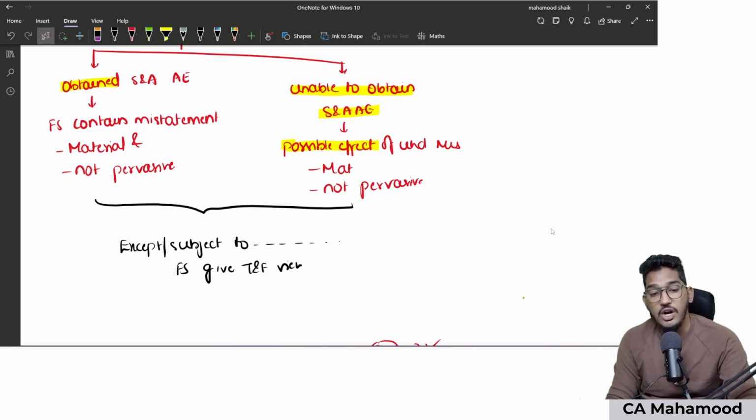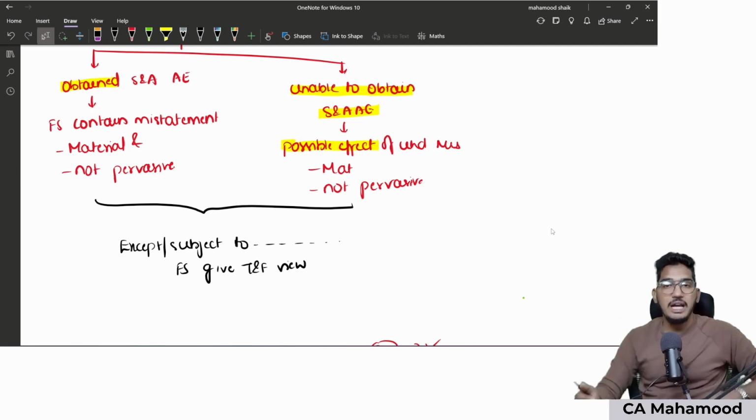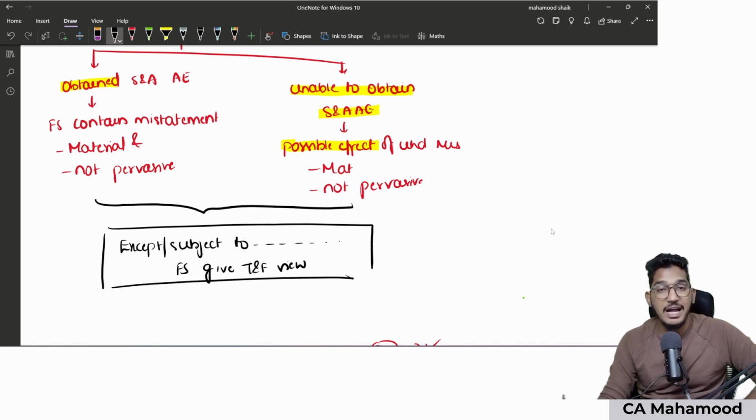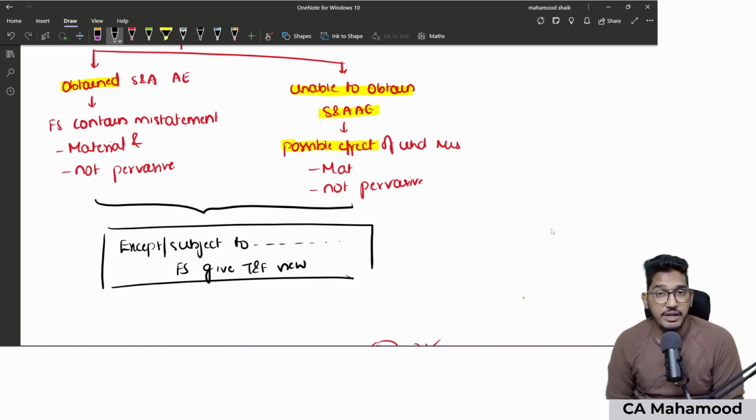Financial statements give what? True and fair view. That means there are just one or two items which contain material misstatement. Apart from that, the rest of all the items are giving true and fair view. So if you find this particular terminology, except or subject to certain items, financial statements give true and fair view, that is what qualified opinion means.